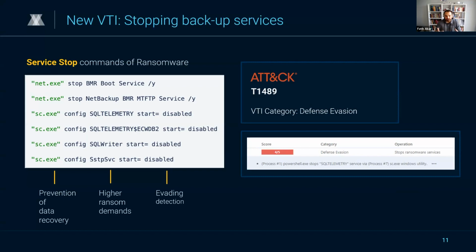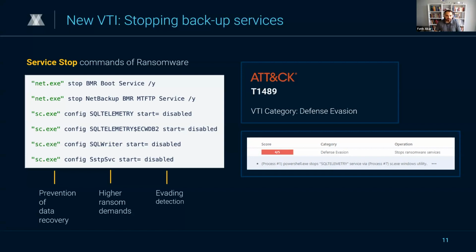And with the rise of ransomware-as-a-service platforms, that is ridiculous. They enable even cyber criminals with limited technical expertise to launch ransomware attacks, which potentially leads to growth in the number of such attacks, right? Among the variety of tactics employed by ransomware, one particular strategy involves the attempt to stop or disable crucial services, such as taking backups on infected machines, for several reasons.